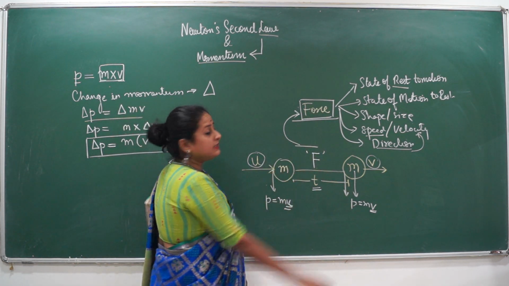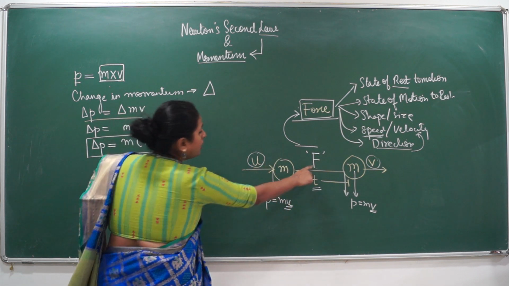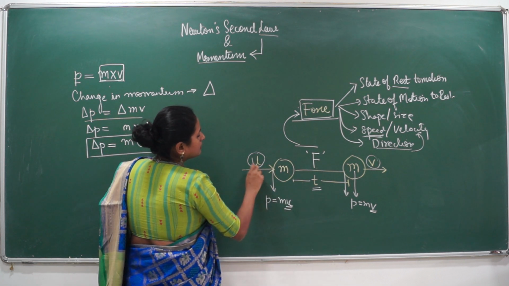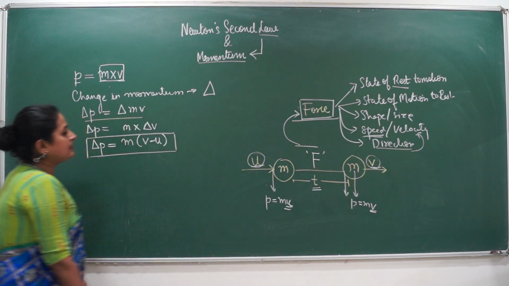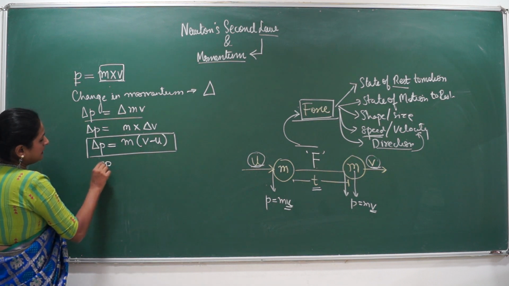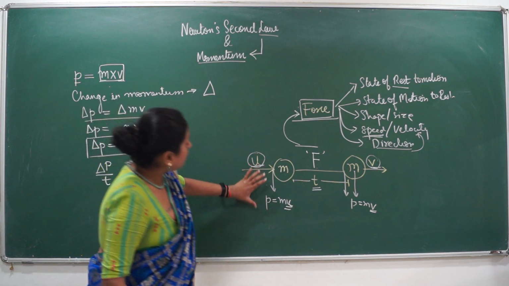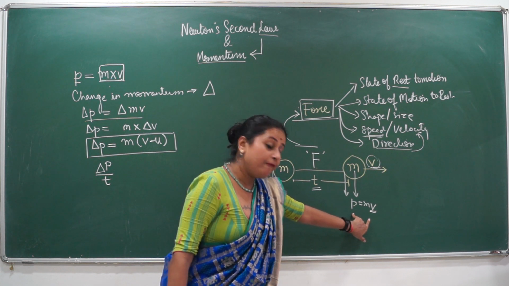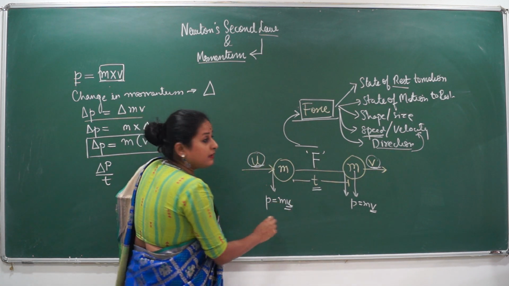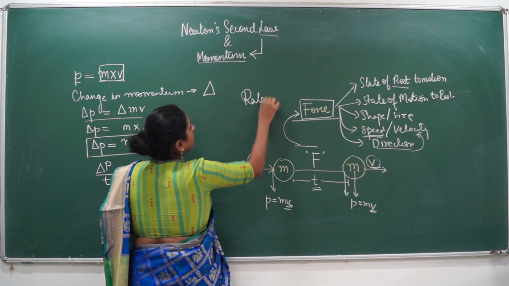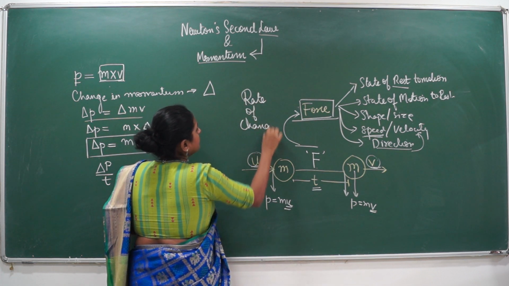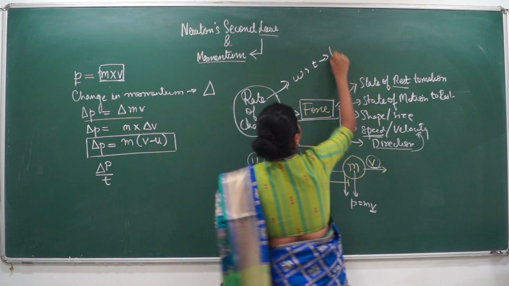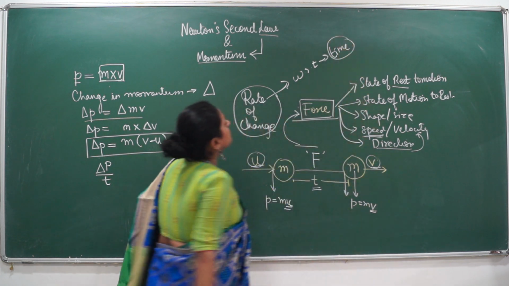So in this case, what is it changing? It's changing the speed. So there is a certain force required that acts on a body to change its velocity from u to v. So let's see, if I see the rate of change of momentum, what was the momentum here? P was mu, and what is the momentum here? P is mv. So the rate of change of momentum will be what? Rate of change will always mean that it is changing with respect to something, with respect to time in our case.